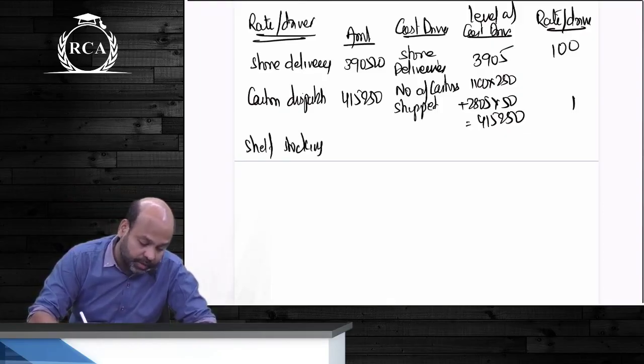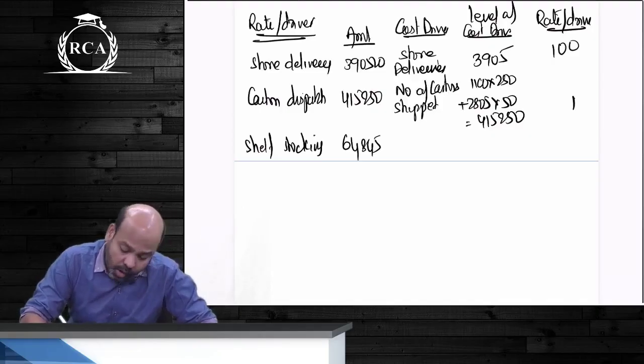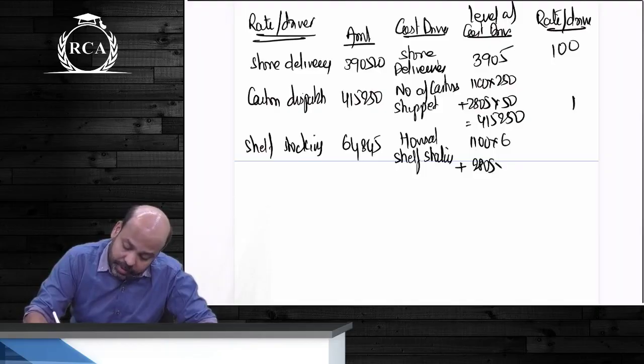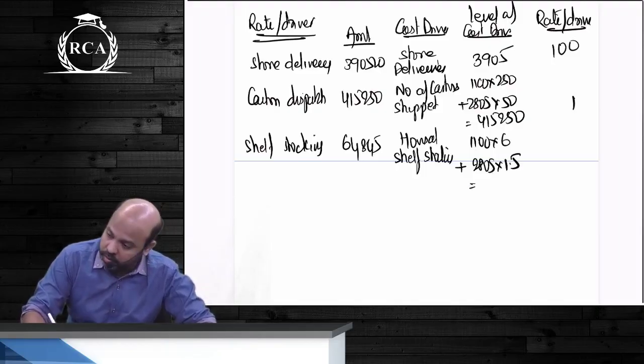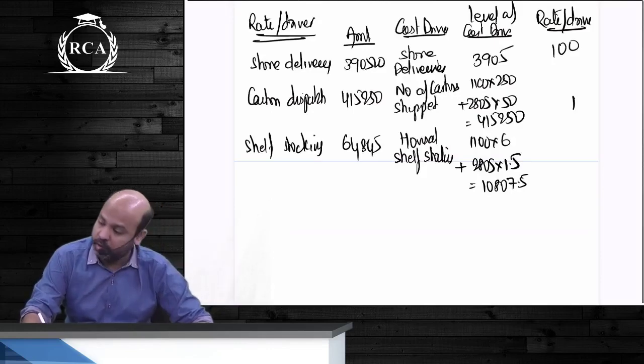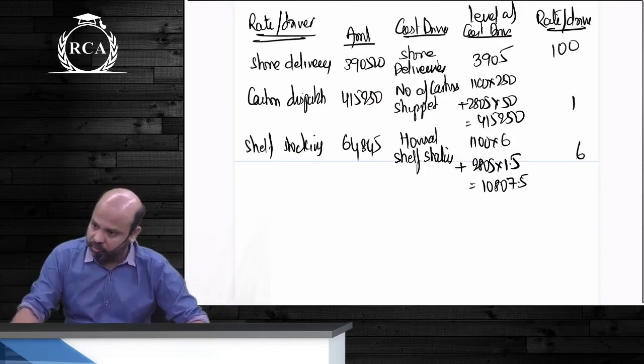Next, beta, is shelf stocking. Total amount, beta, is 64,845. This will be on the basis of what? Number of hours of shelf stocking. What is given below, beta, is per store delivery. Again what will you do, beta? Multiply 1,100 multiplied by 6, 6,600, guys, plus 2,805 multiplied by 1.5. Total 807.5.